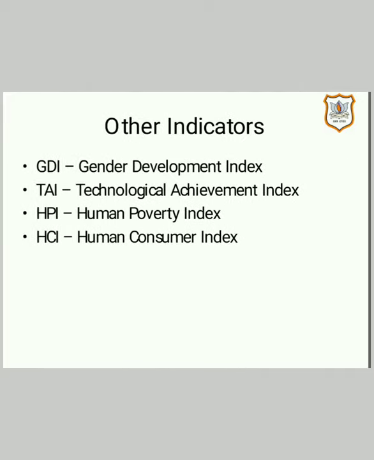Other than HDI and PQLI, we also have certain other indicators, and these are stated over here, like GDI, that is Gender Development Index, TAI, that is Technological Achievement Index, HPI, that is Human Poverty Index, and HCI, that is Human Consumer Index.